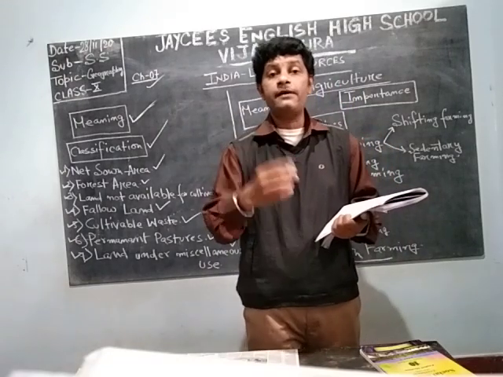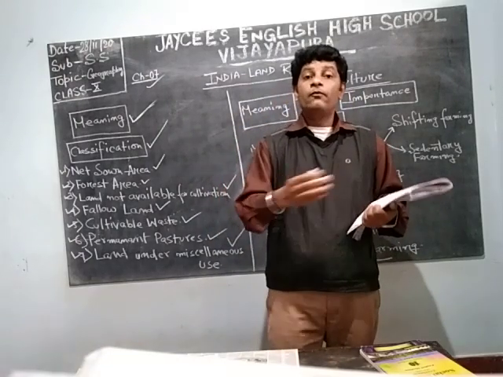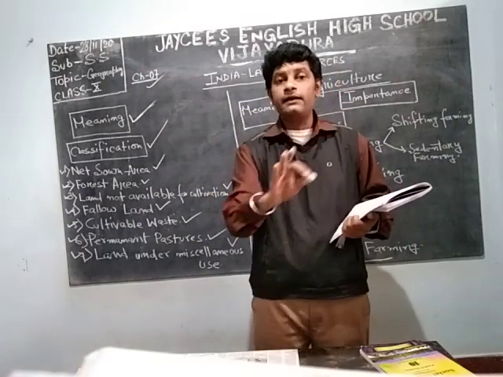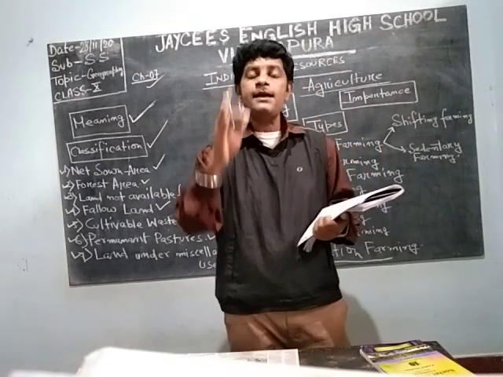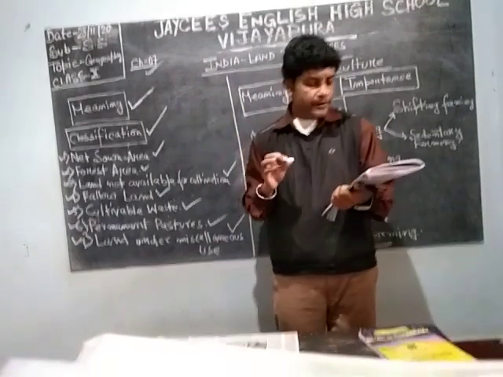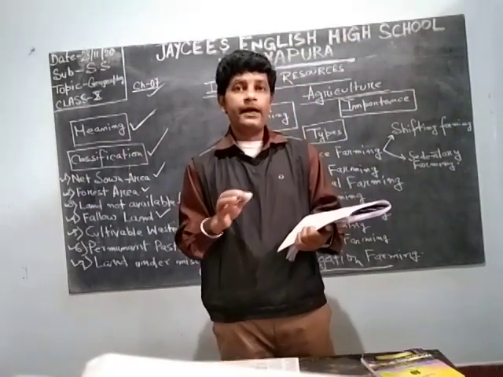Plantation, for example tea plantation. Wherever you go for tea plantation, you will see a vast area being used for the plantation of tea plants only. It accounts for only 1.1% of the total area of India.